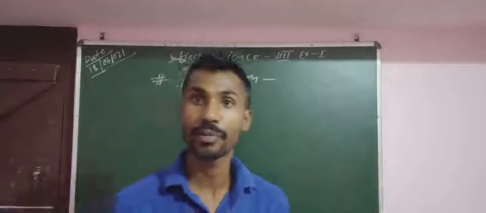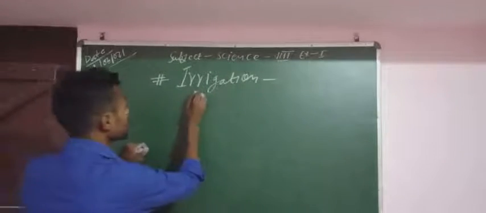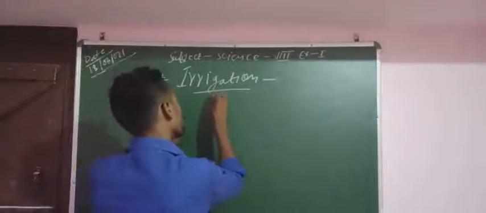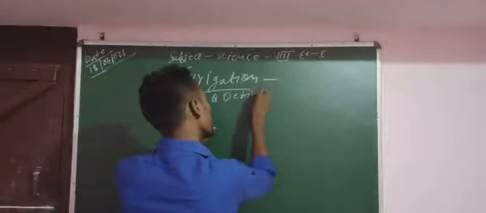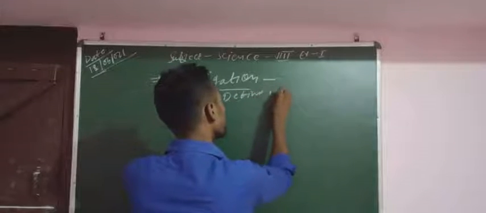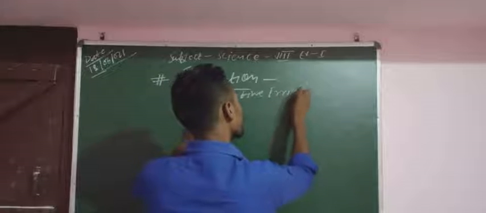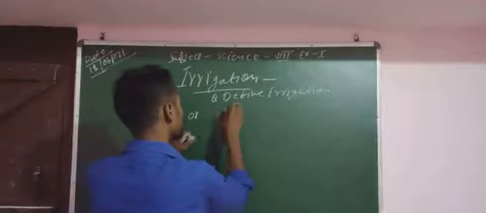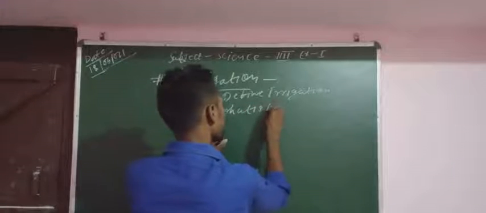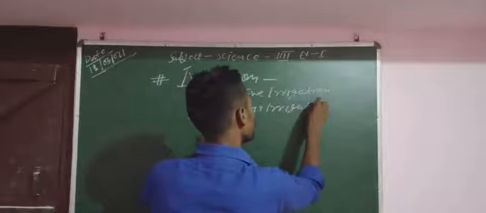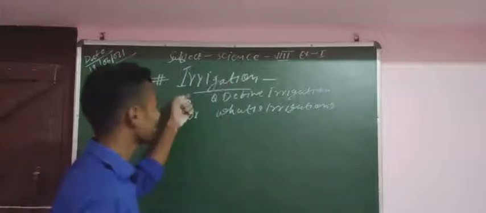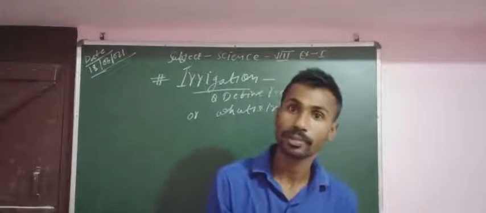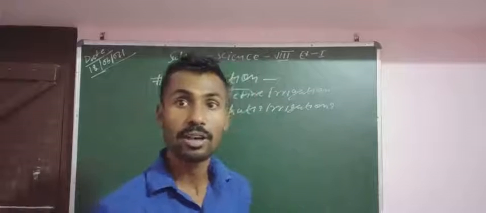As we know, our next point is irrigation. The question may be: define irrigation, or what is irrigation? Irrigation means supply of water for the crops in the field.